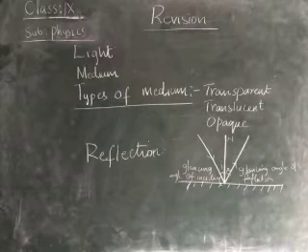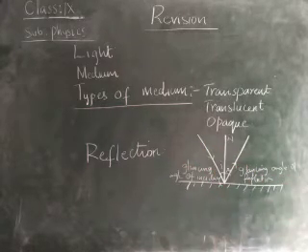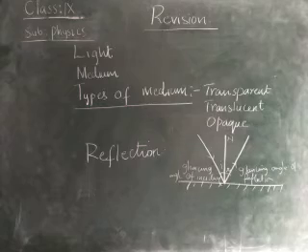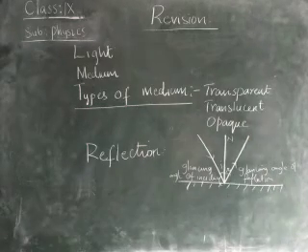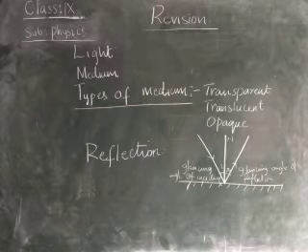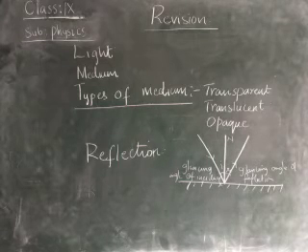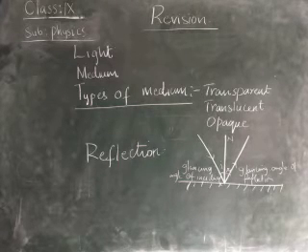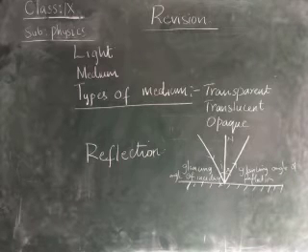Okay, children? Therefore, when we are learning about reflection, you should learn each and every definition, children. What is the incident ray? The light ray which is incident at a point on the reflecting surface is called the incident ray. The angle between the incident ray and the normal is called the angle of incidence.